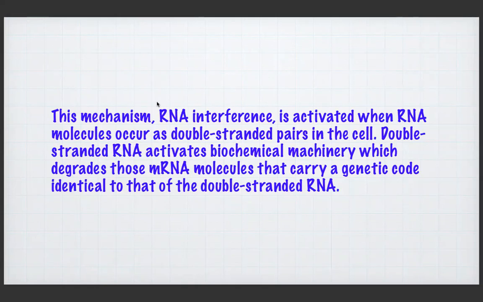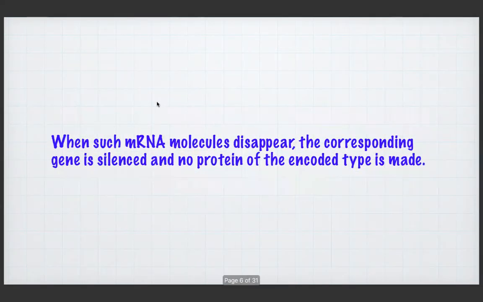RNAs occur as double-stranded pairs in the cell. Double-stranded RNA activates biochemical machinery which degrades those mRNA molecules. So only double-stranded RNA molecules will activate the biochemical processes which degrade the mRNA molecules that carry a genetic code identical to that of the double-stranded RNA. When such mRNA molecules disappear, the corresponding gene is silenced.